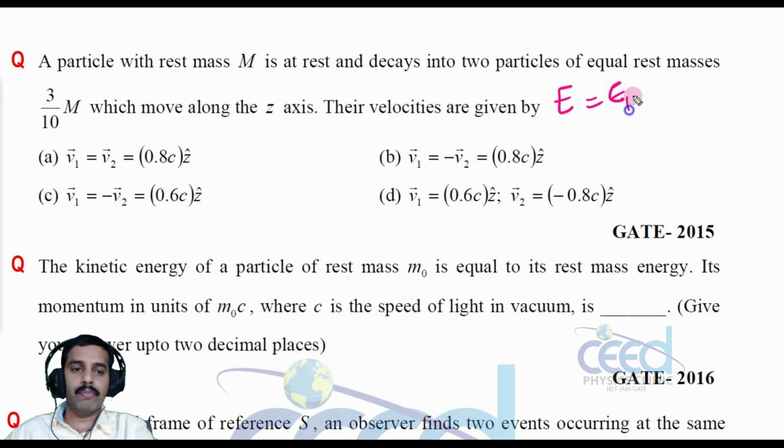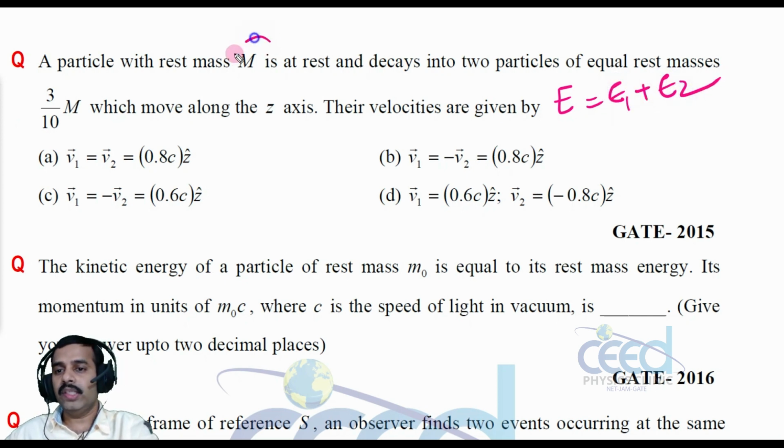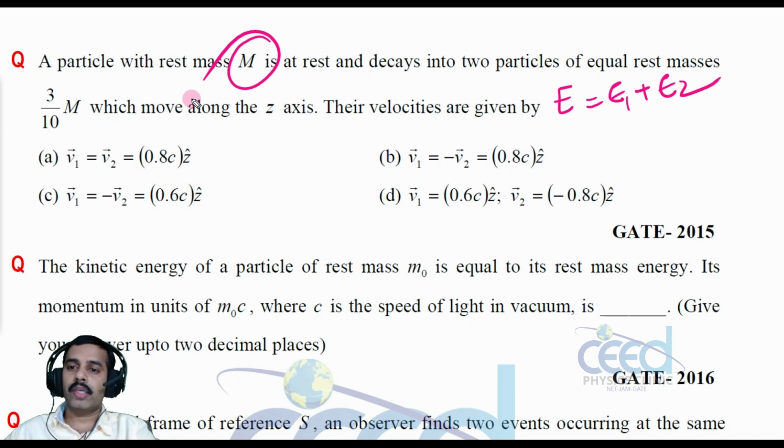So that is E is equal to E1 plus E2. Now initially a particle with rest mass M, so total energy is Mc square, right? That is equal to, that is split into two masses, and after splitting it will acquire a velocity, right? What is the new energy?